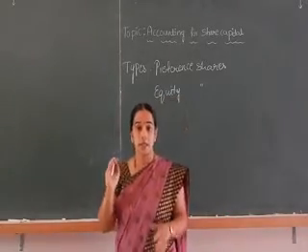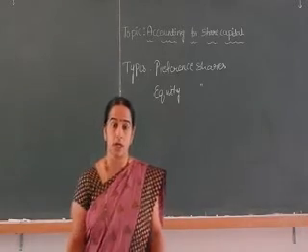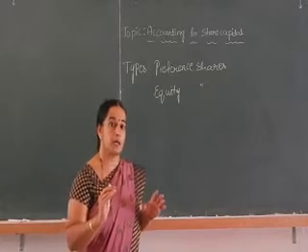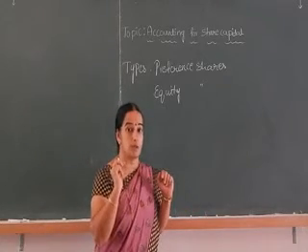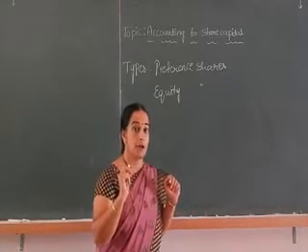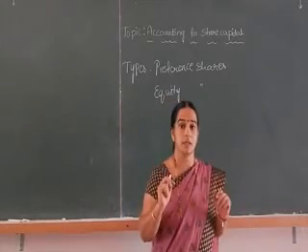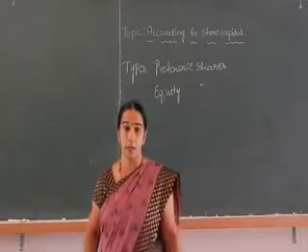Similarly, at the time of winding up of the company, the capital has to be repaid to the shareholders. That is called redemption of share capital. Redemption means nothing but repayment of share capital.